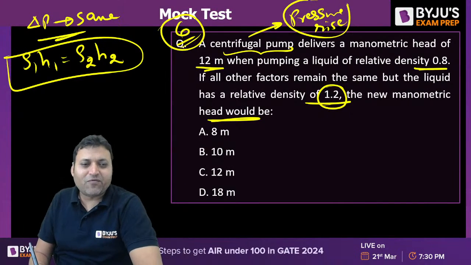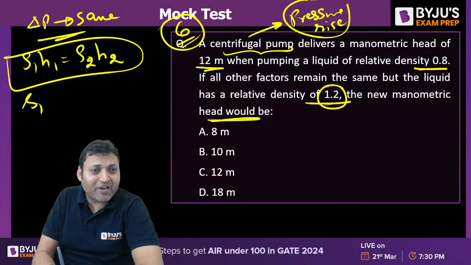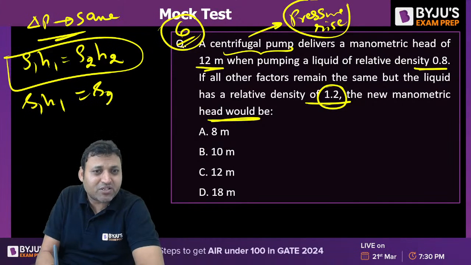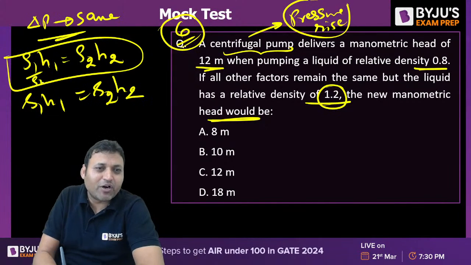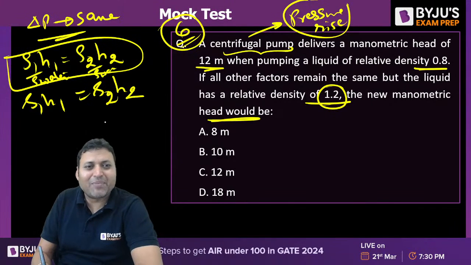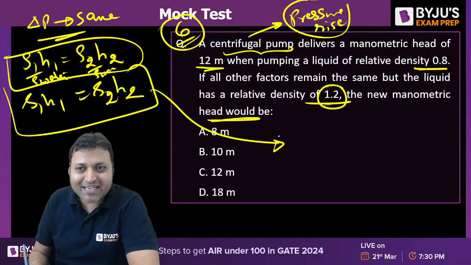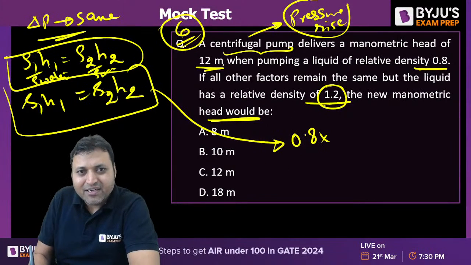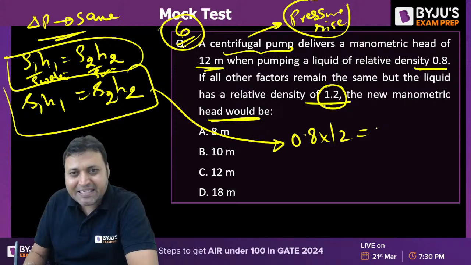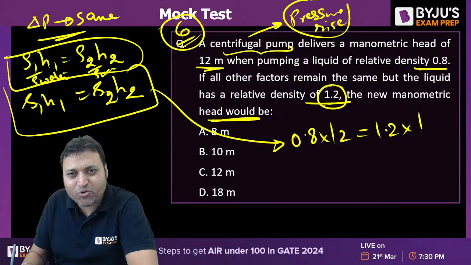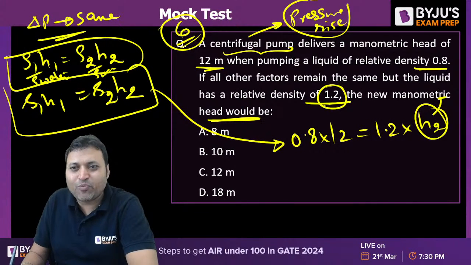The conversion of one fluid column into another can be done, or we can write it as S1 H1 is equal to S2 H2. If we divide by the density of water on the left hand side as well as the right hand side, it will become S1 H1 is equal to S2 H2. For the same pressure rise, S1, that is 0.8, into H1, that is 12, is equal to S2, specific gravity 1.2, into H2. That will be the new manometric head.